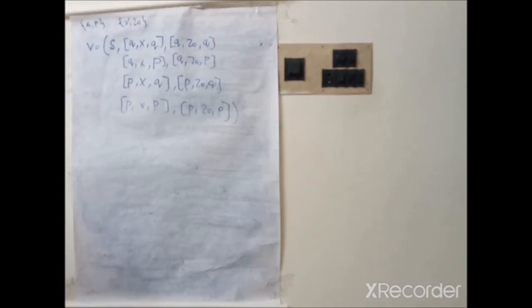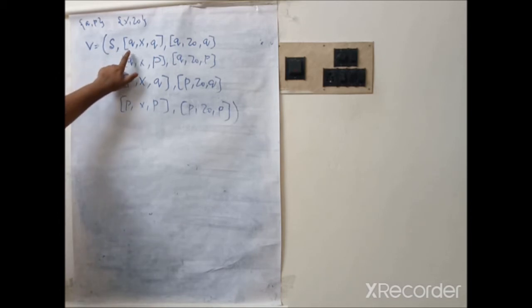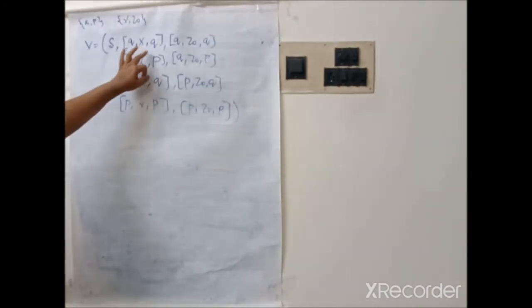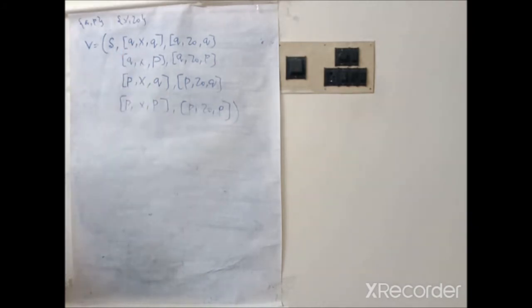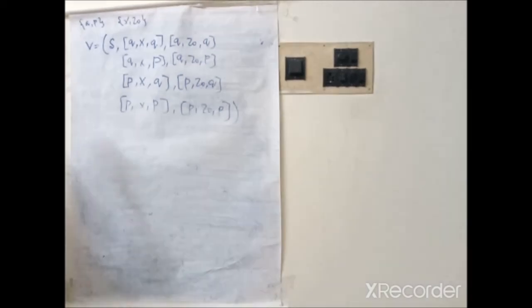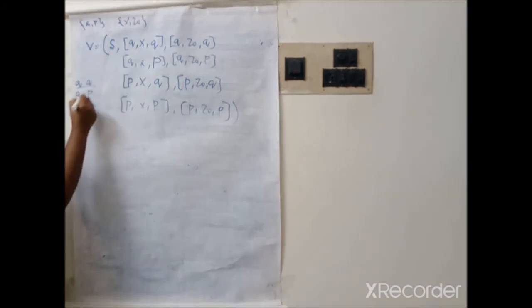So how can we write the variables? The starting production S should be present in the variables. Therefore S comes in the variables and the remaining ones are written within square brackets. In square brackets we have three tuples. The first and last are states, and the middle one is the stack symbol. Here we have two stack symbols, X and Z. For every combination of states we need to include both X and Z. Since we have only two states, the combinations are QQ, QP, PQ and PP. These are all the combinations of states.